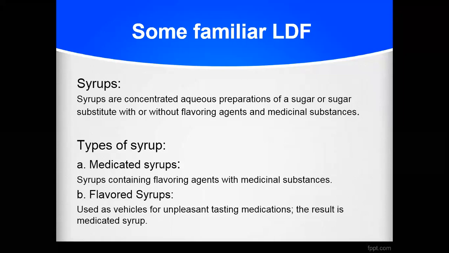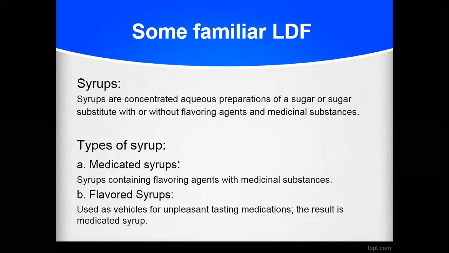So the definition of syrup is that syrups are concentrated aqueous preparations of sugar in water. Generally, a 66.7% solution of sugar is called a syrup. For that purpose we have to dissolve 66.7 grams of sugar in water, and we have to make it up to 100 ml. That type of preparation is called a syrup. So in a simple way we can say this is a sugar solution.